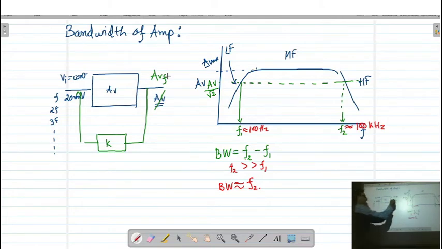Already we know that the gain of the amplifier is going to reduce by applying negative feedback.